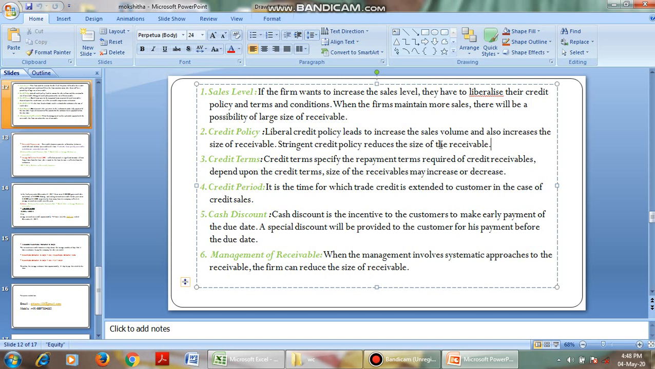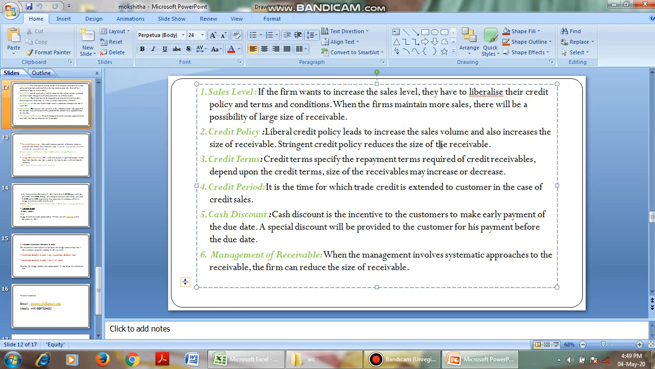Then coming to credit terms. Credit terms specify the repayment terms required for credit receivables. Depending upon the credit terms, the size of receivables may increase or decrease. That is, at what time we have to pay, what the conditions and standards are. These all come under credit terms.